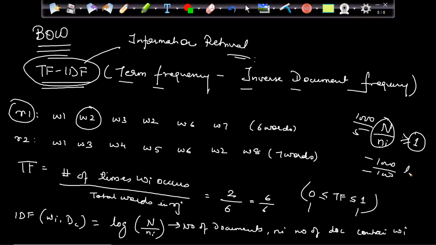And if I apply log on top of that, can I say it will always be greater than or equal to 0? What is log of 1? 0, right? So basically log of n upon ni will always be greater than or equal to 0. Always.